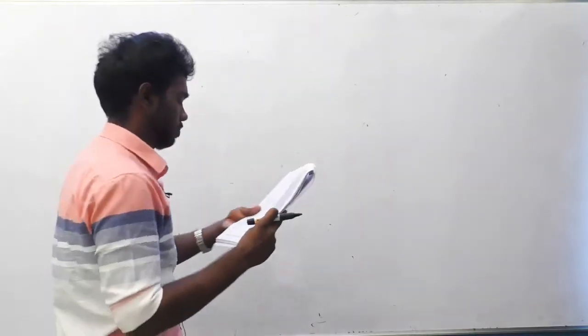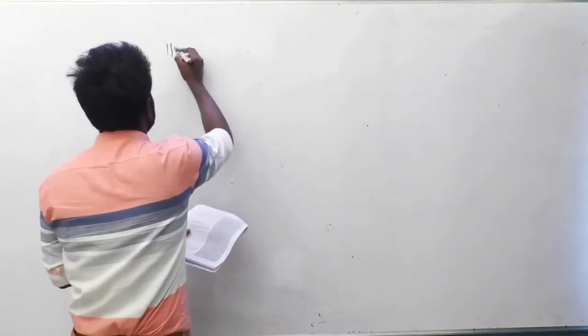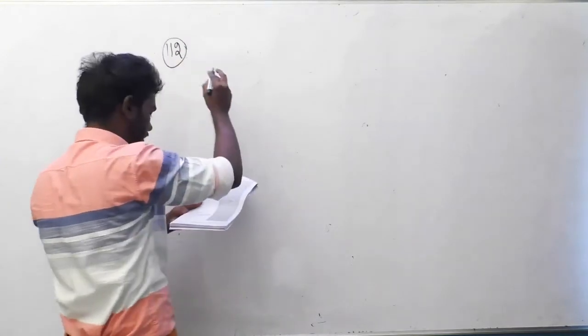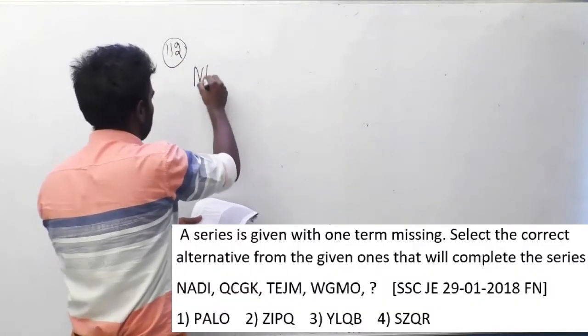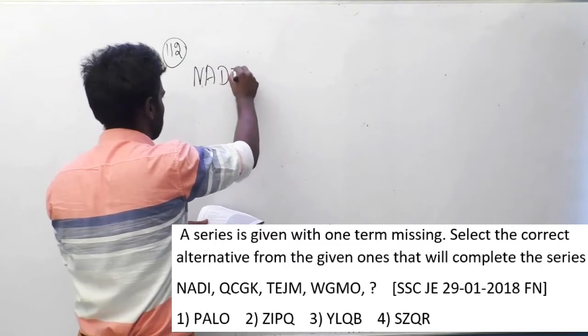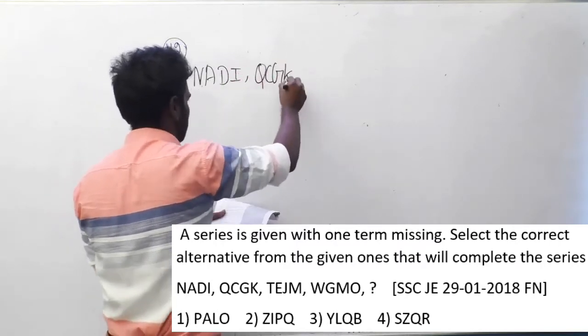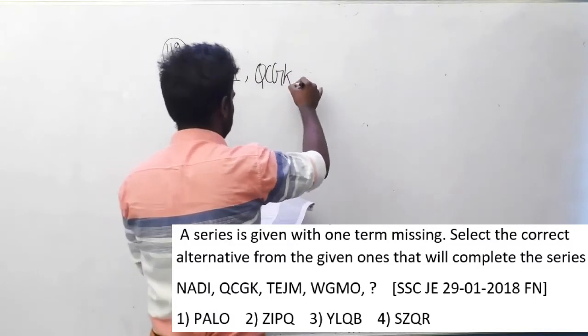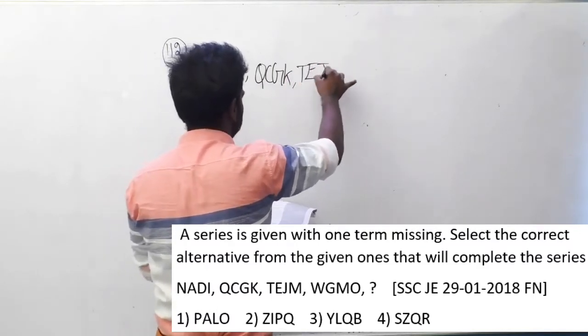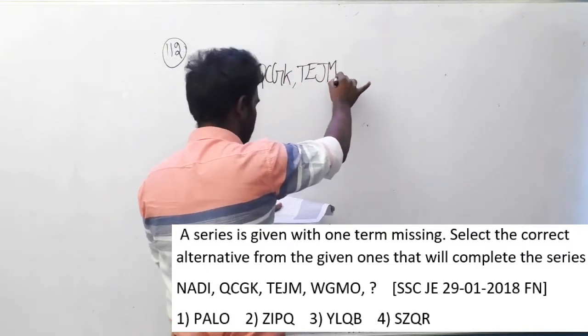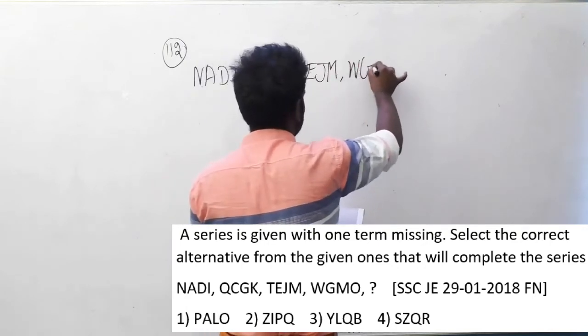Okay. Question number 112. There is a series given and you have to find the logic. The series is NADI, QCGK, TEJM, WGMO.